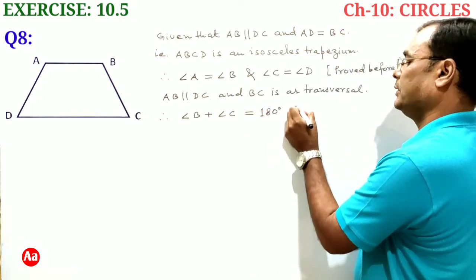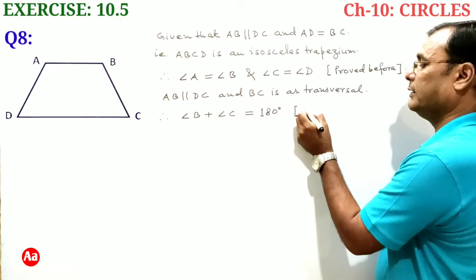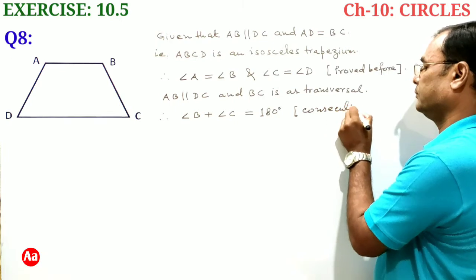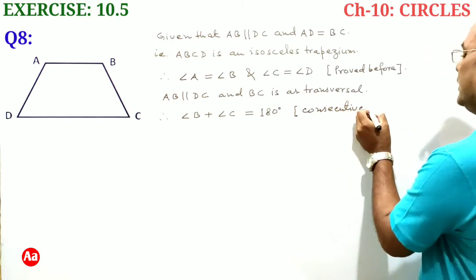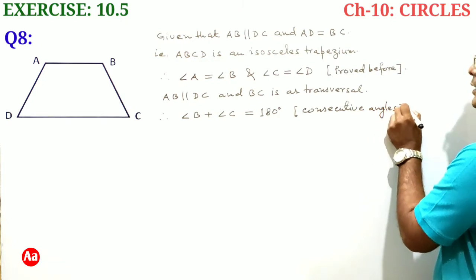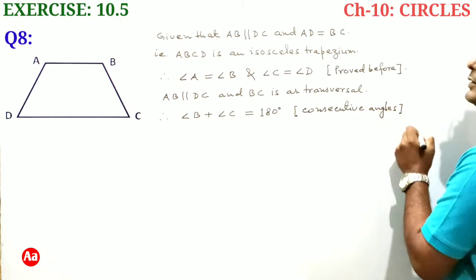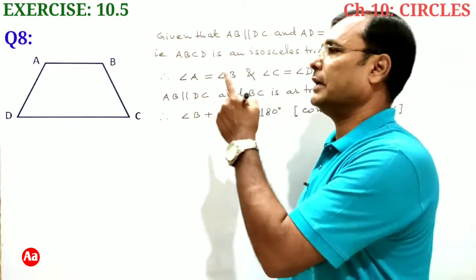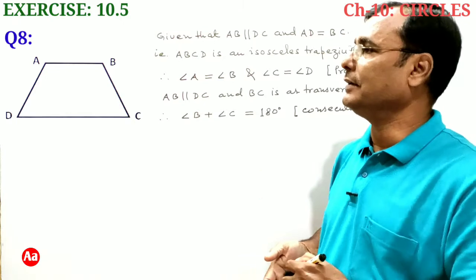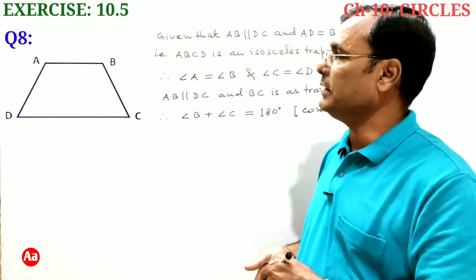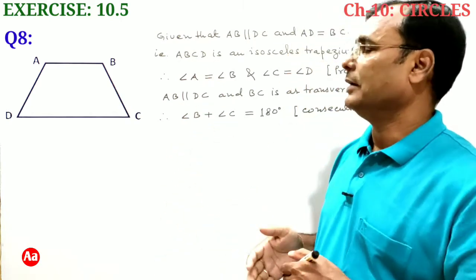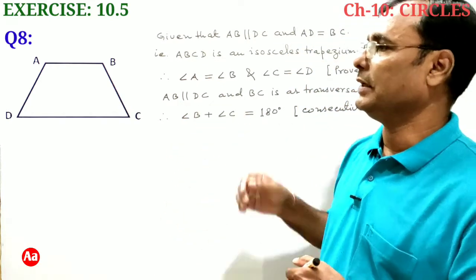They form a consecutive pair of angles, and consecutive pair of angles are supplementary. So angle B plus angle C is equal to 180 degrees because AB is parallel to DC and BC is a transversal, intersecting a pair of parallel sides AB and DC.